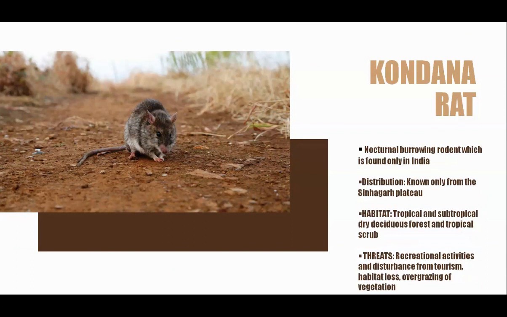The next critically endangered mammal is the Kondana rat. This is found in Sinhagad Plateau in Pune, Maharashtra, and the habitat of this species is tropical and subtropical dry deciduous forest and the tropical scrub. So why is the species under threat? Because of the habitat loss, the overgrazing of the vegetation, and also due to the disturbance from the tourism.